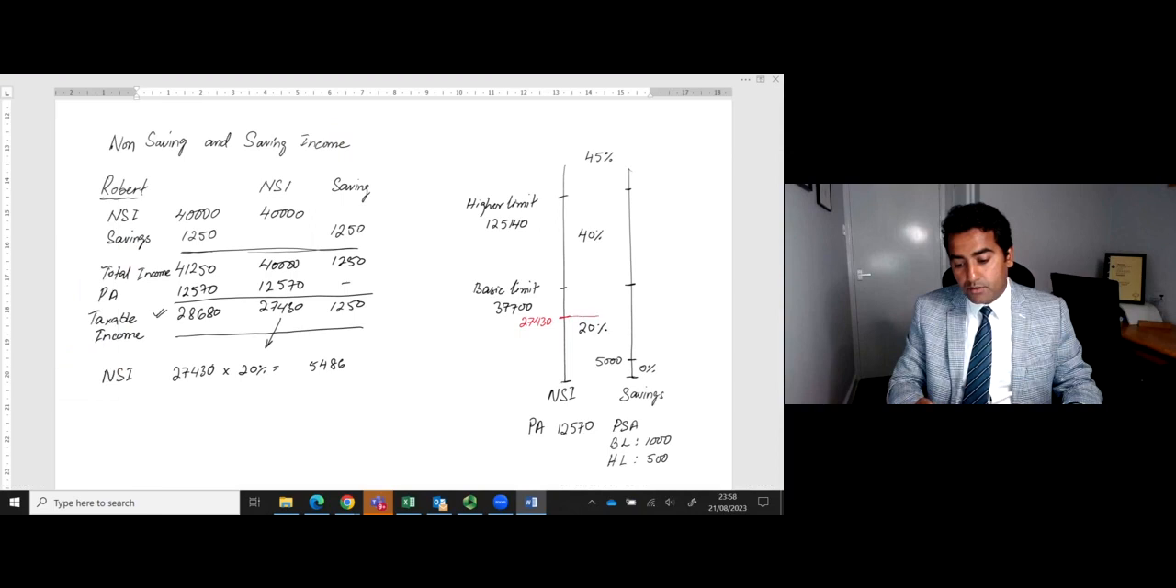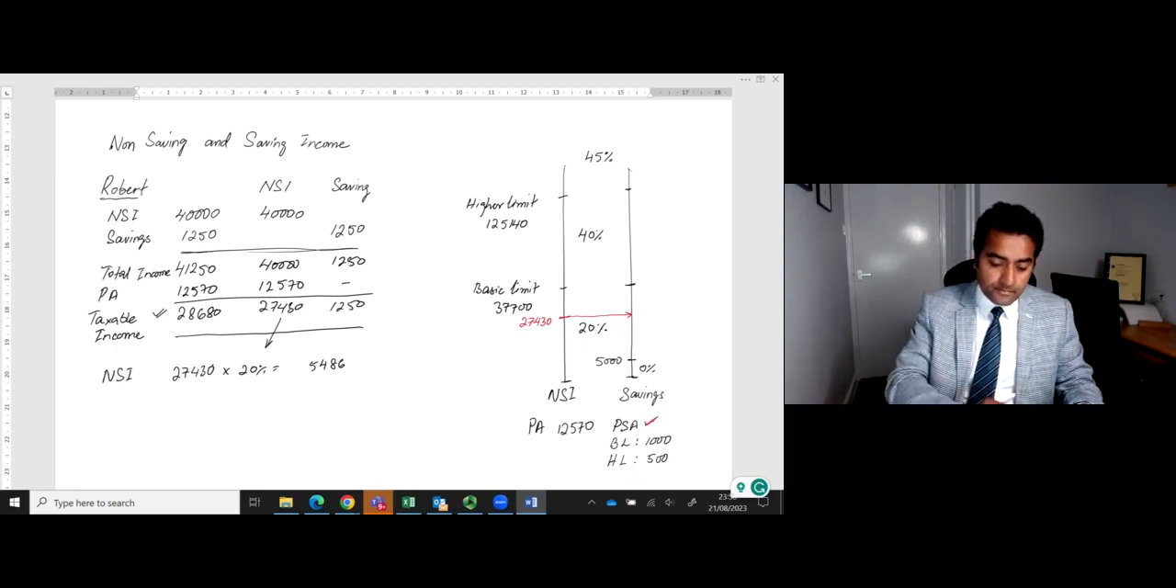This technique is very useful for students to understand where we land on the savings ladder. You can see that I am landing on the savings ladder above the 5,000 limit. This means that Robert's non-savings income is more than 5,000, so he has lost that savings allowance of 5,000. He's not going to have that allowance anymore. But the other allowance, the personal savings allowance, which is written at the bottom, will be available.